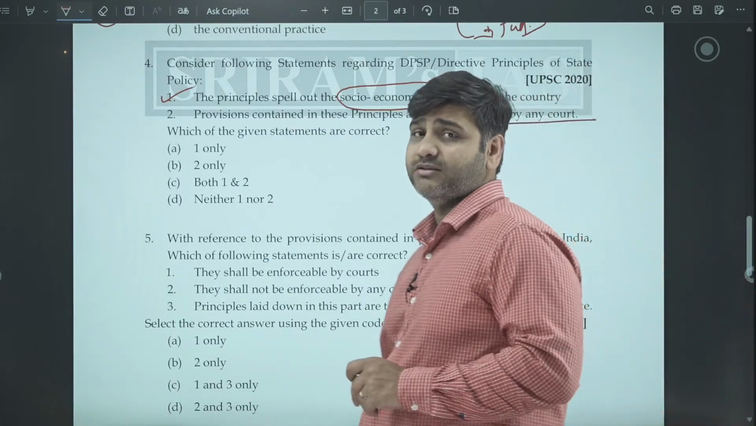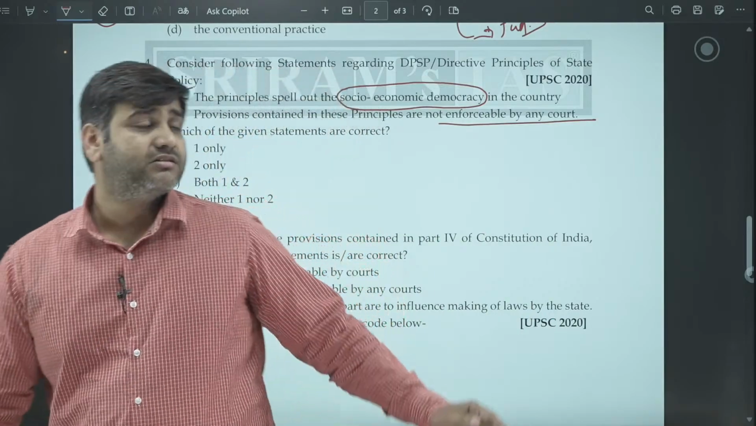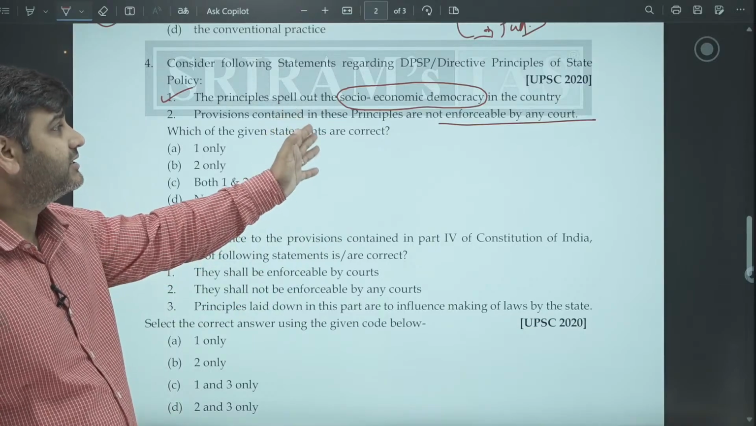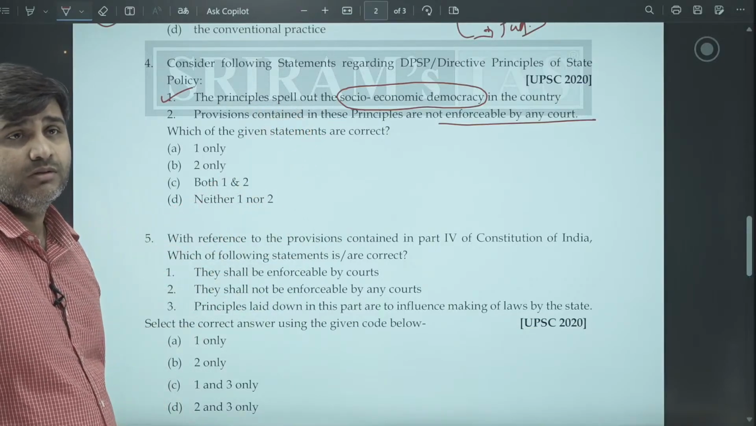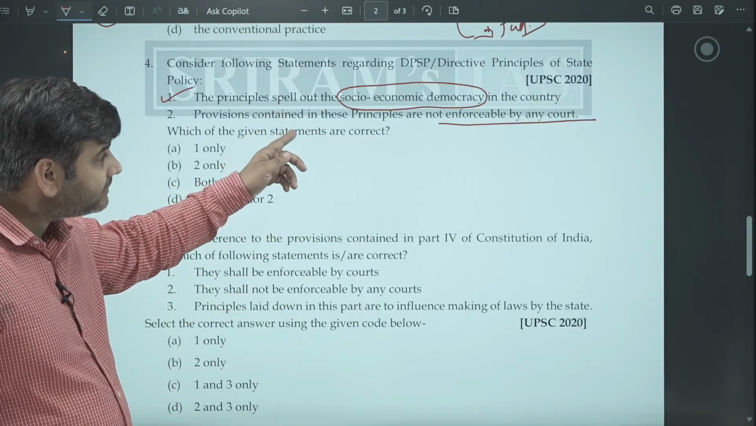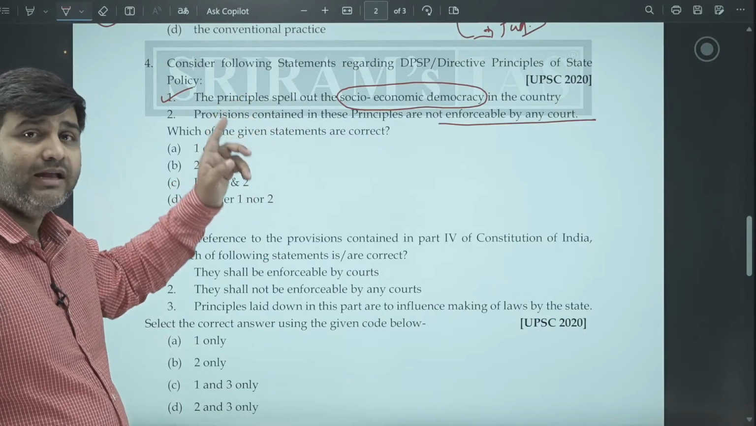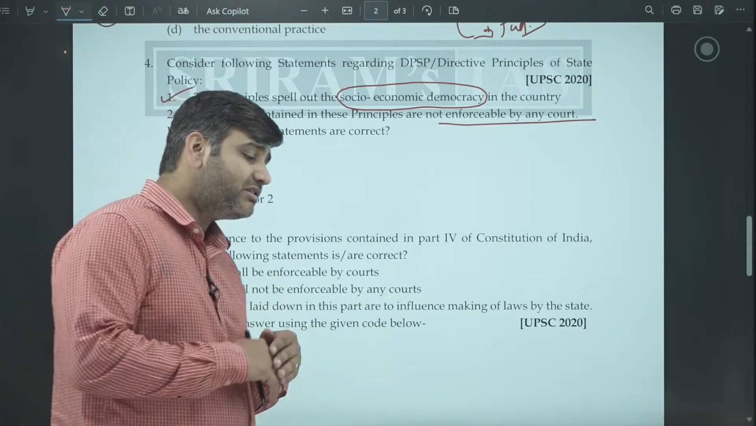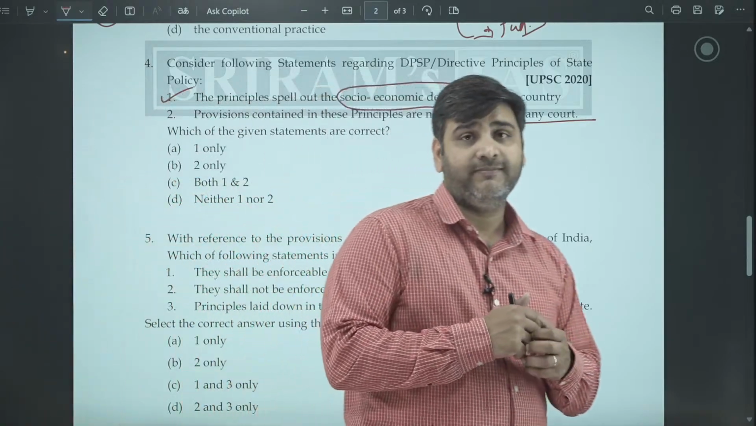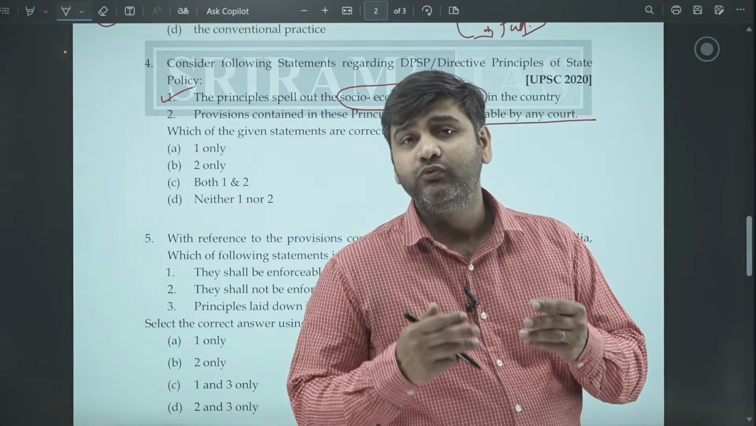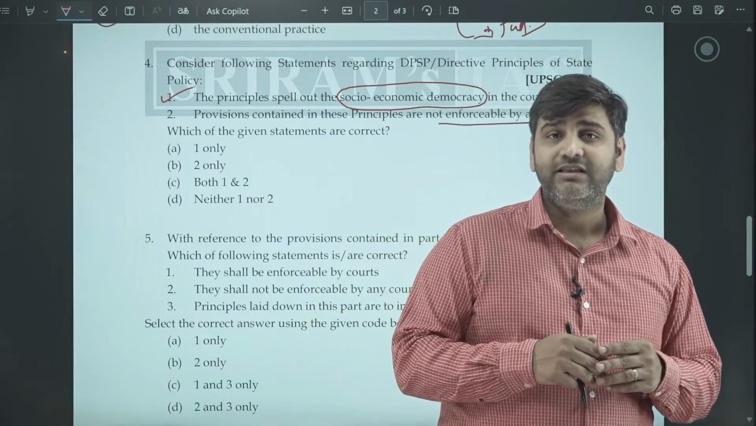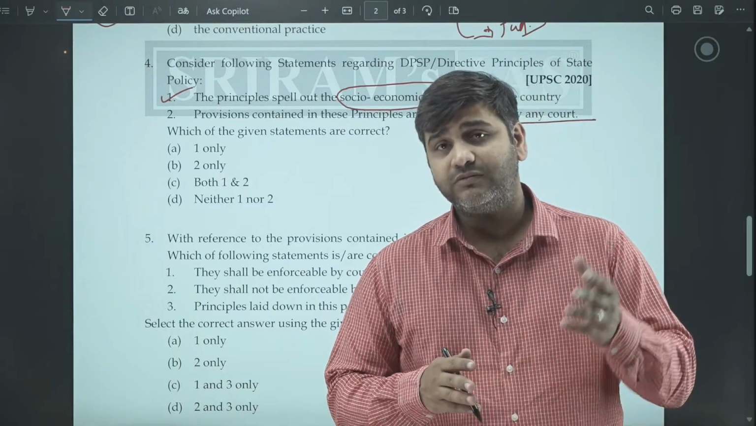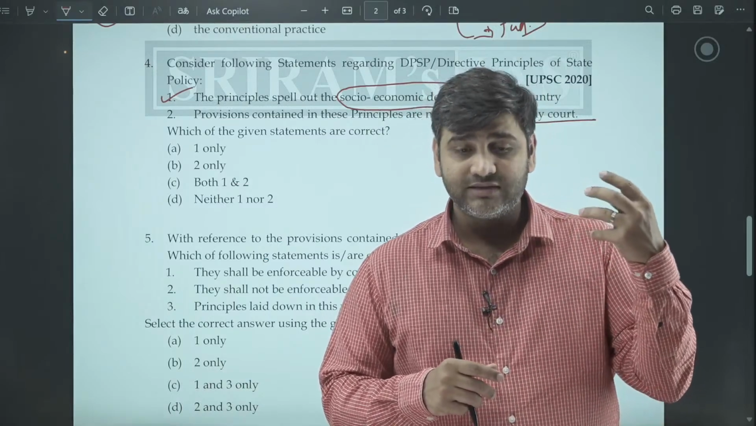Now this is also correct. These are just for the parliament to keep in mind, or the state legislatures to keep in mind while making the law. Directive principles of state policy are not enforceable by the court. If any directive principle of state policy is infringed, the person must not move to the court saying that the directive principles of state policy has been curtailed or has not been followed.